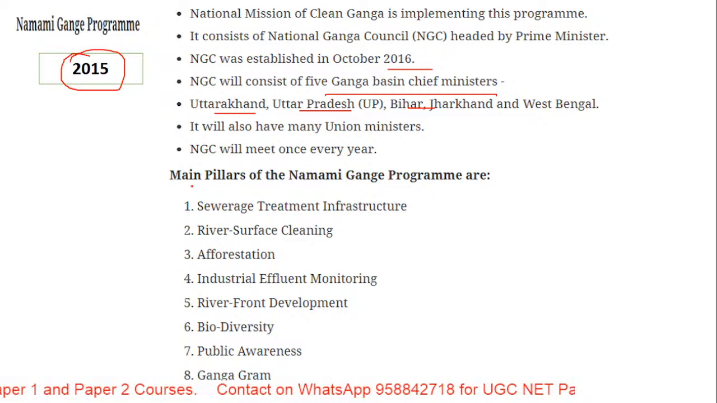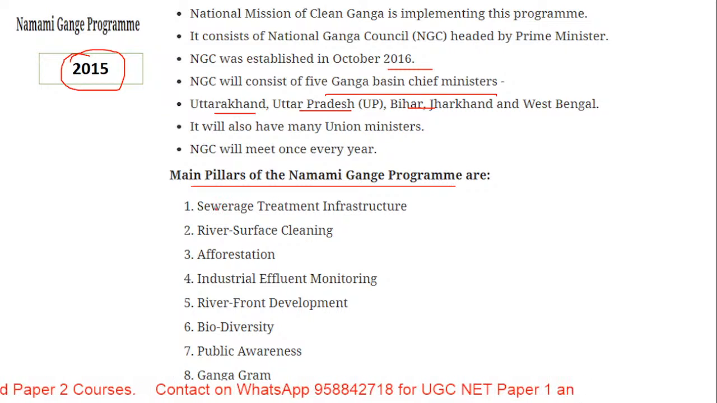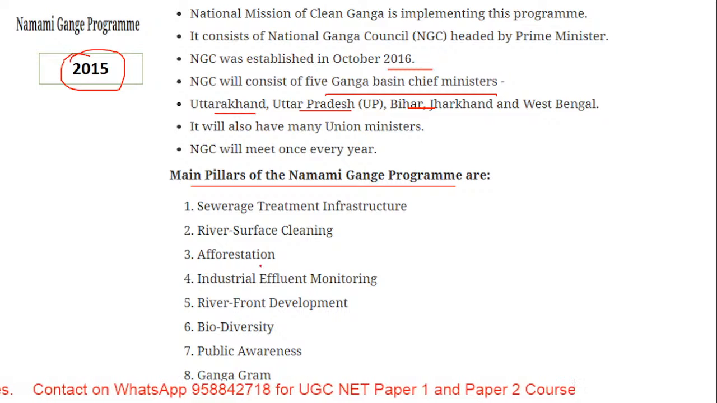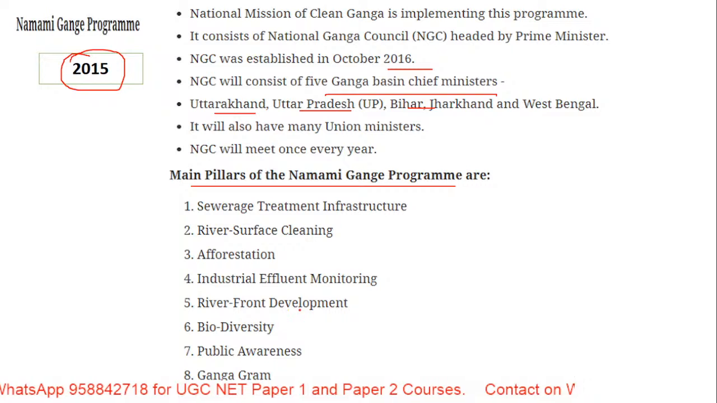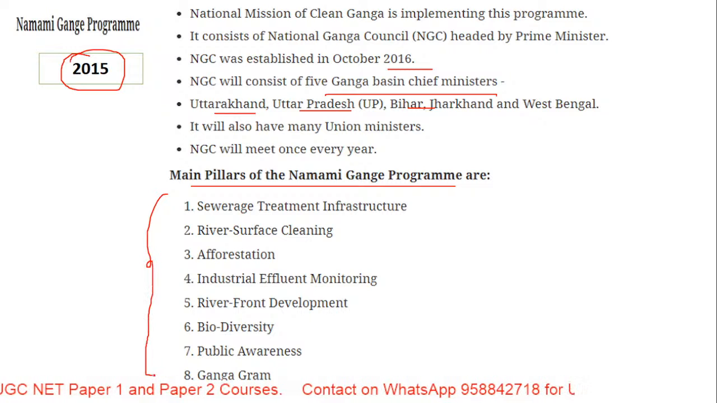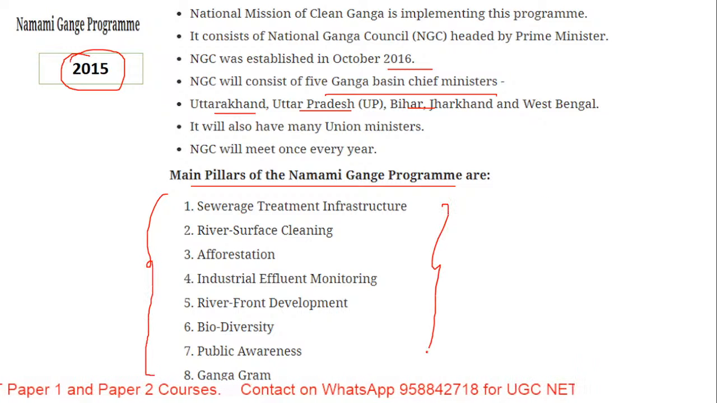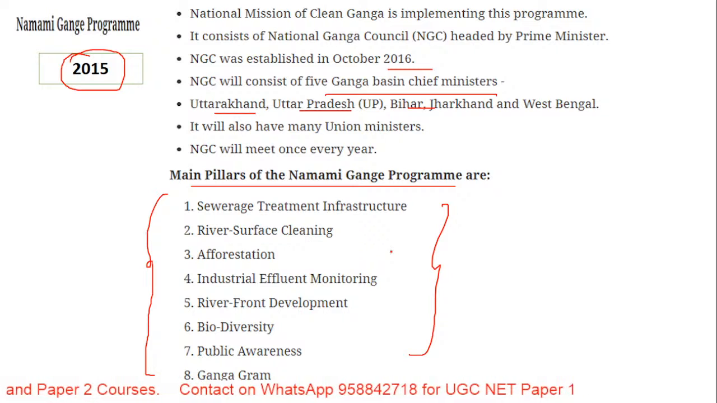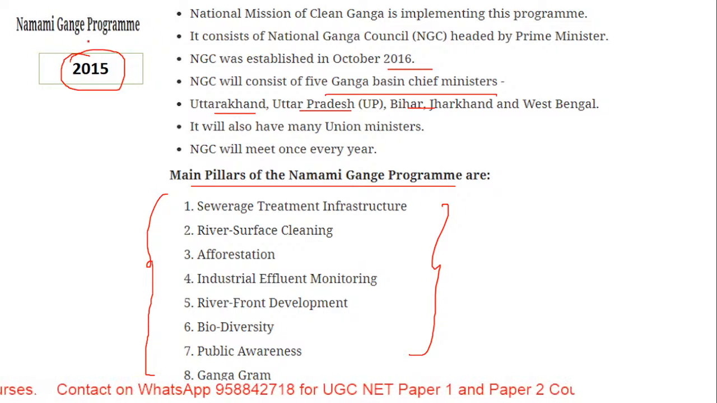So now what are the main pillars under this program? Sewage treatment infrastructure, river surface cleaning, afforestation, industrial effluent monitoring, riverfront development, biodiversity, public awareness and Gangagram. So these are the pillars which will be properly looked after in order to make this initiative a successful initiative.